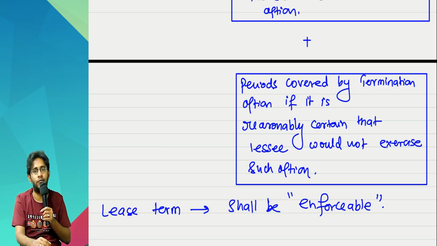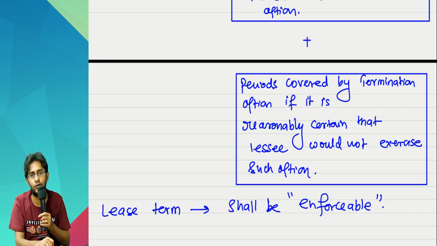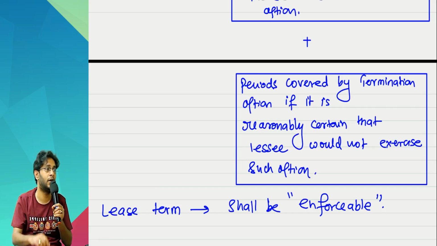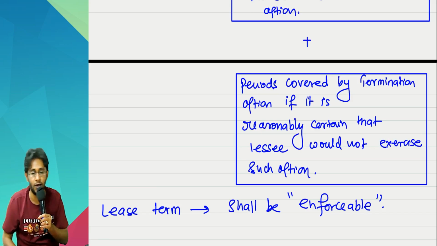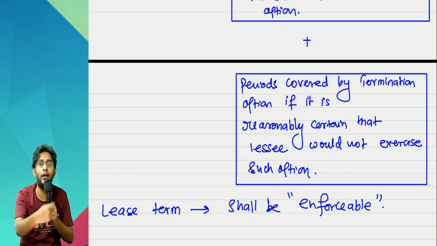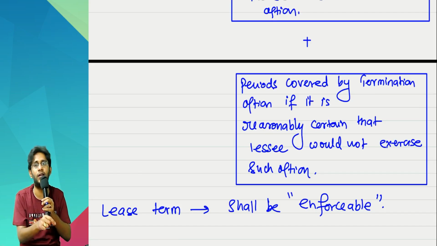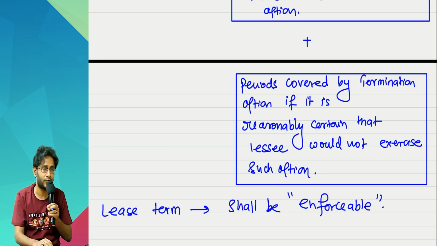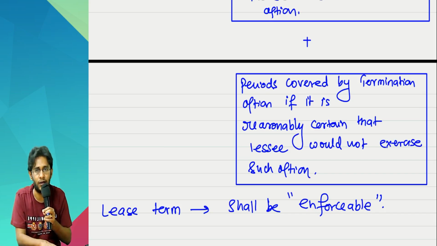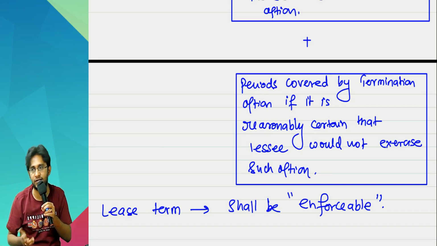I said I won't give. Then you will invoke your right to terminate the contract without paying me 1 rupee also. Such types of contracts are called not enforceable. If it is not enforceable, there is no lease agreement in the first place. So definitely you should make the other party bound to the contract at least for some period of time. Then only there is a lease term. If anybody can cancel the contract any time with insignificant penalty, then there is no lease term. So when lease term is not there, you don't have a lease itself.